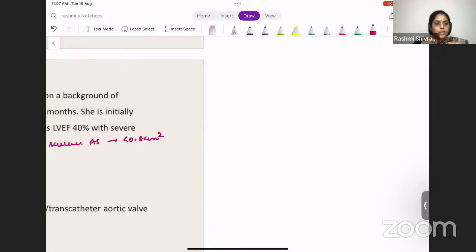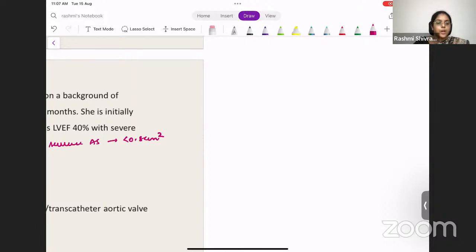And what are the murmurs that you will have? You will have an ejection systolic murmur in the aortic area. The A2 will be delayed. There will be a narrow splitting or a reverse splitting because of the delay in the A2. Because of the left ventricular obstruction, the A2 sound will be delayed and the P2 will occur earlier. So because of that, a reverse splitting can be seen.